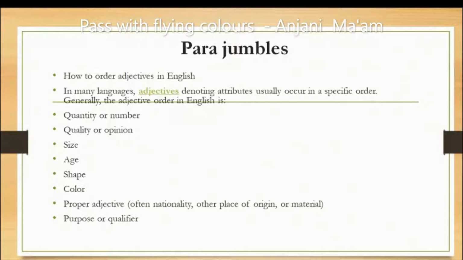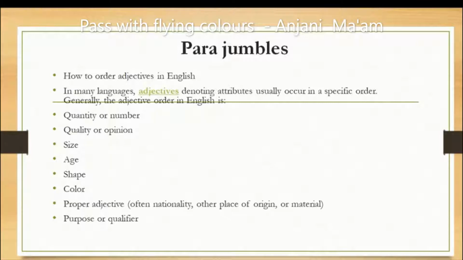This order is, first of all, quantity or number, then quality, size, age, shape, color. Then proper adjective, often about nationality, place of origin or material, then purpose or qualifier. So this is the order of the adjectives in the sentences.